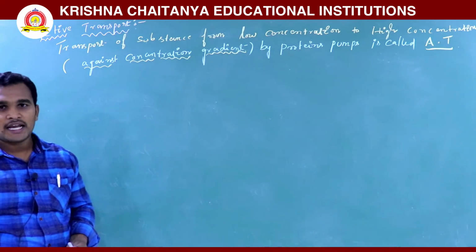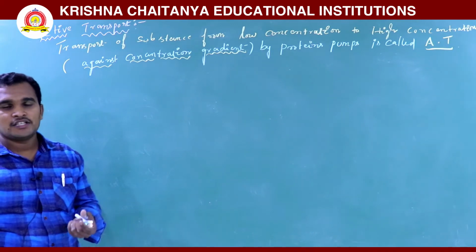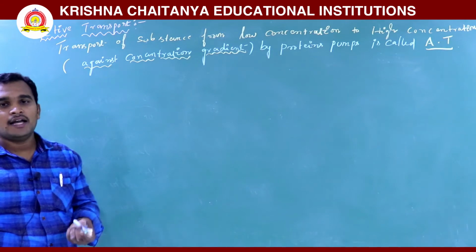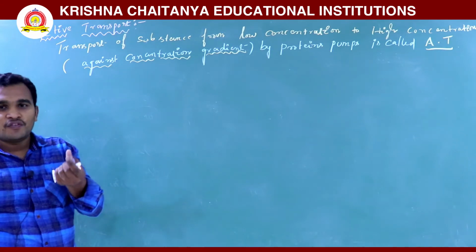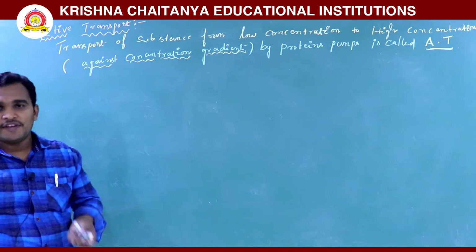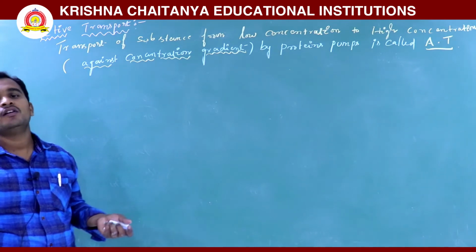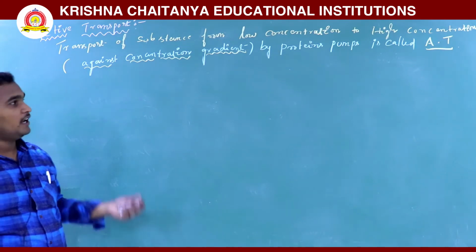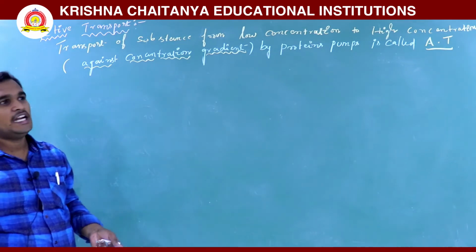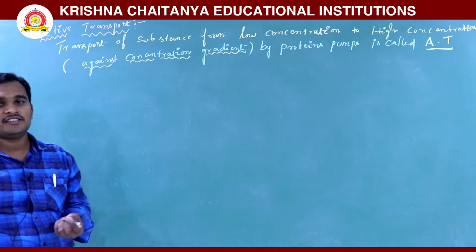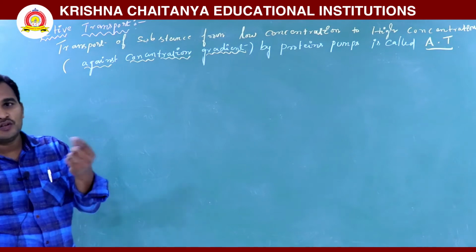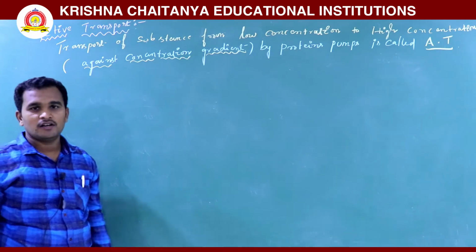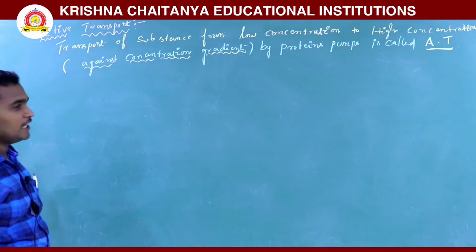That is called diffusion and also facilitated diffusion. Here against concentration gradient is nothing but from low concentration to high concentration transportation takes place.